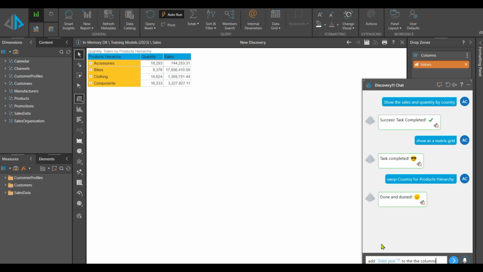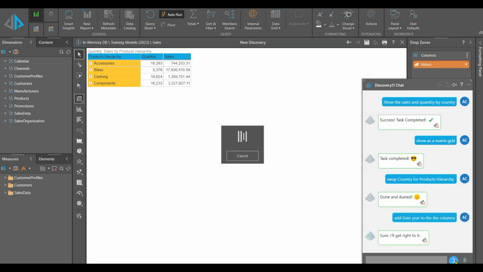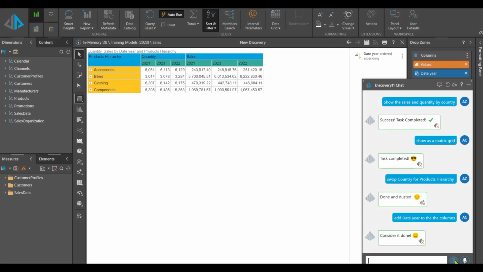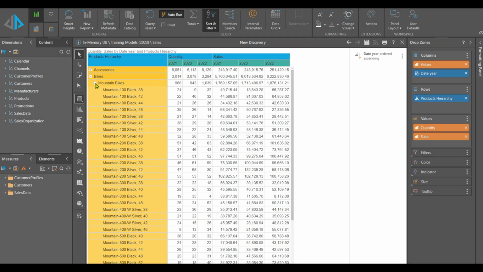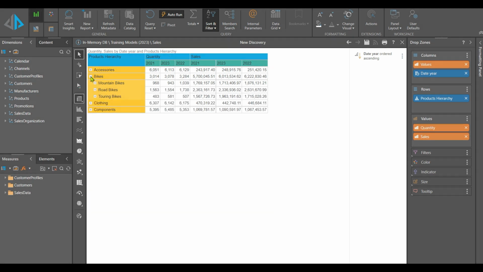So I just wanted to show it in both columns, so both quantity and sales. So it will now bring in 2021, 2022, and 2023 into both of our measures. There we go. So that's in there too. And if I go down my product hierarchy, I can see subcategory all the way down to product level. All that information is there, which is amazing.